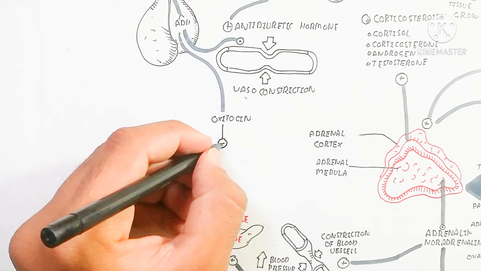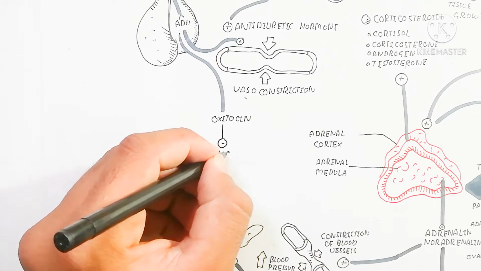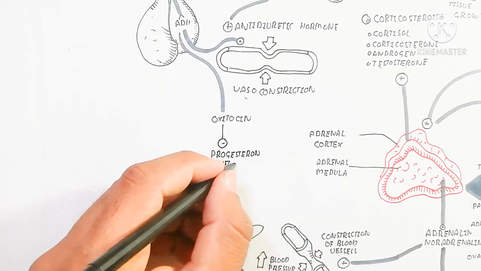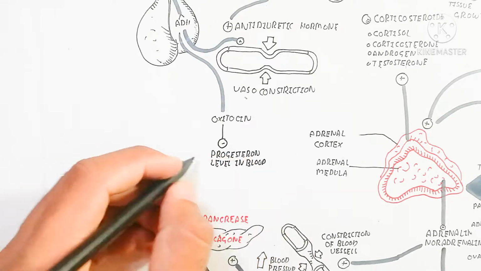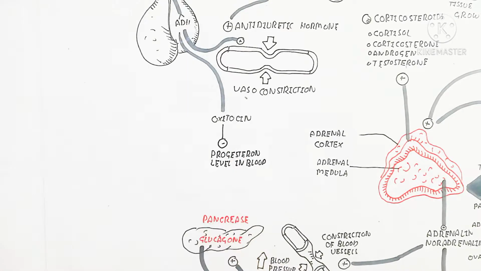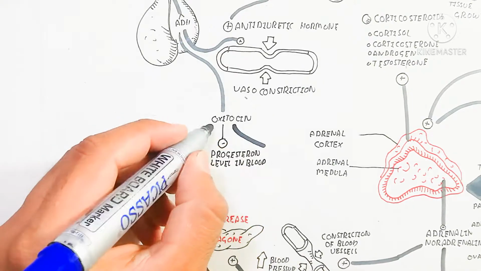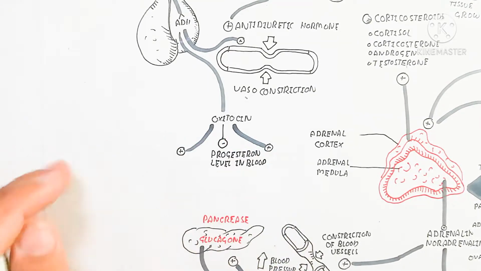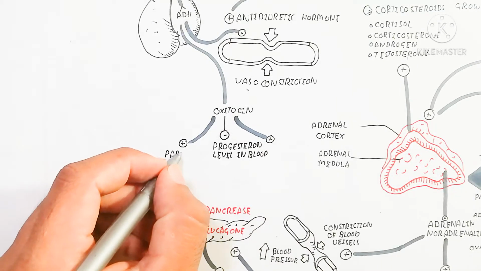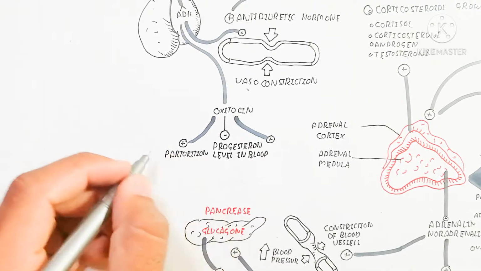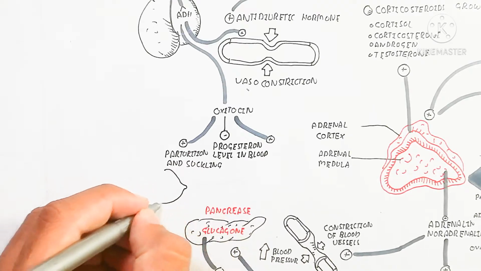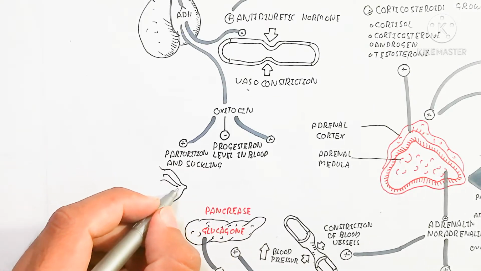So this is not basically a sympathetic nervous system effect. It is used to increase the blood pressure. When the blood pressure increases, the negative feedback mechanism will also be enhanced. So oxytocin is produced from the posterior pituitary gland, and this oxytocin is also a neuroendocrine hormone